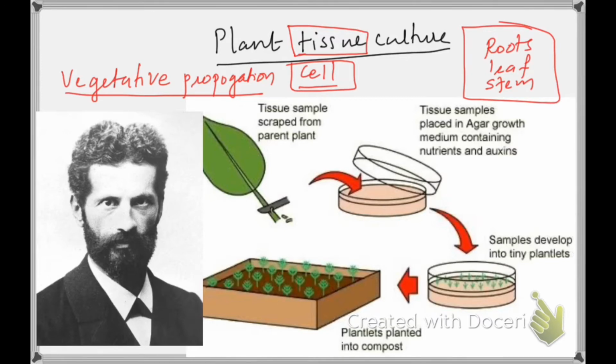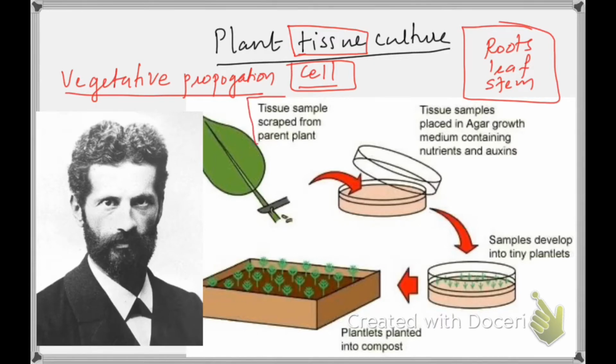Suppose we take plant cells or plant tissues or plant parts, whatever may be, and we grow them in the laboratory inside a controlled environment, making a huge number of offspring from that, that really means plant tissue culture. Now look at this picture.